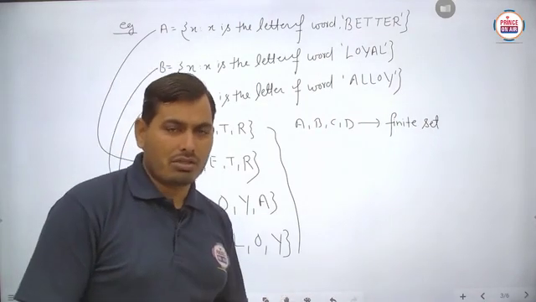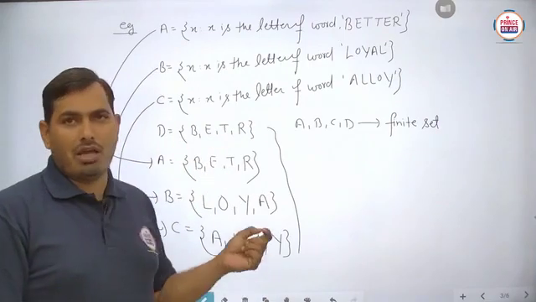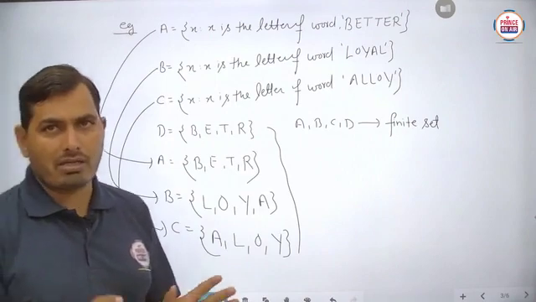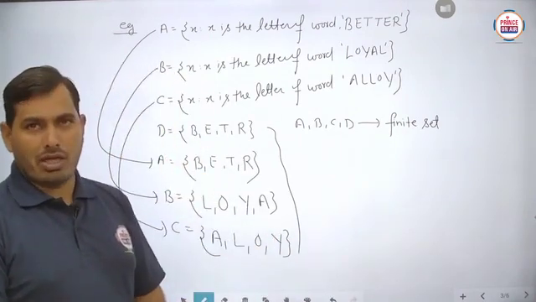So I think this is clear to each and every student, because in each and every set, A, B, C or D, the number of elements is finite, and in the finite case you can say that it is a finite set.